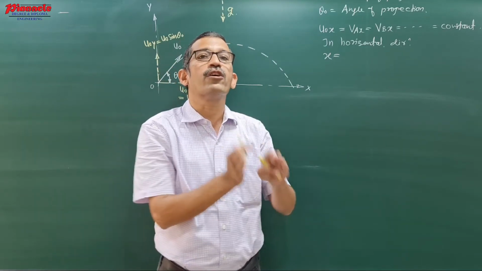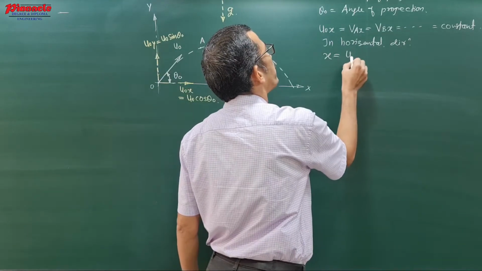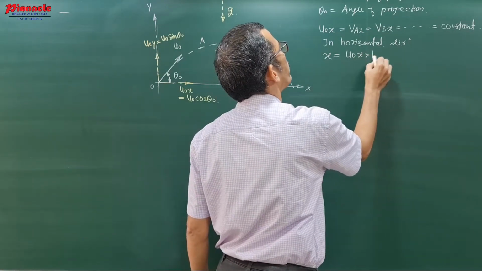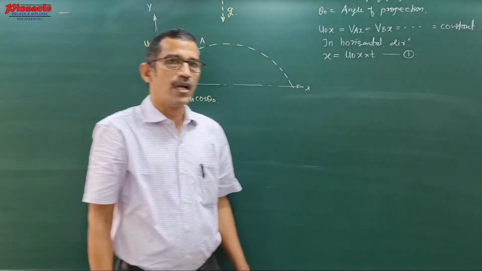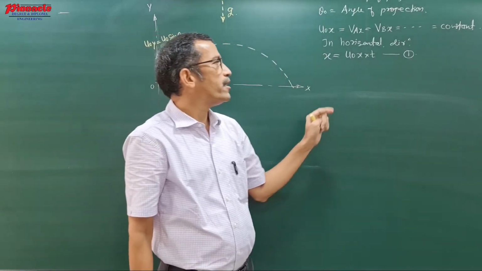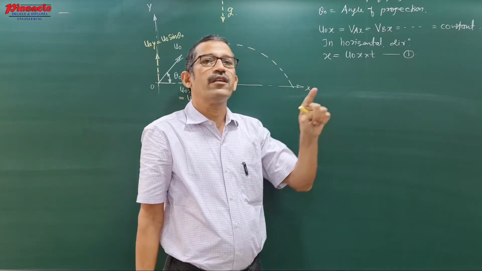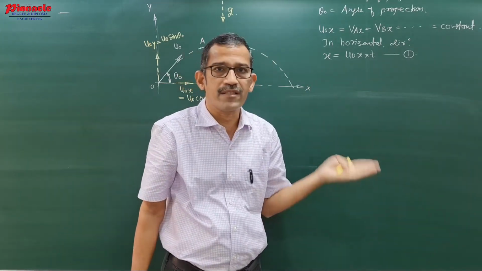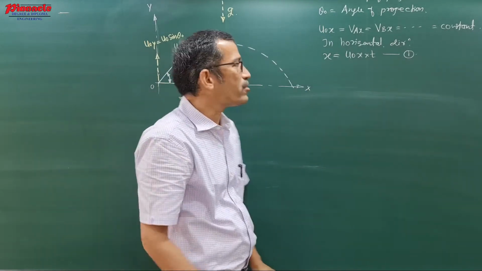equals velocity into time. What is the velocity along the x-axis? It is u0x. So it is u0x into t. This one is the first equation of motion. So along the x-axis there is only one equation. The other equations of motion will not apply along the x-axis because the other equations are in terms of acceleration. Acceleration is 0. So finally what we get is that the horizontal component remains constant.